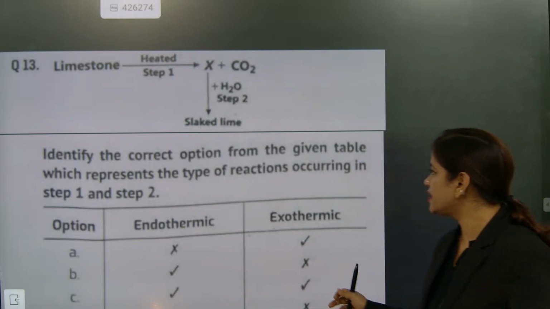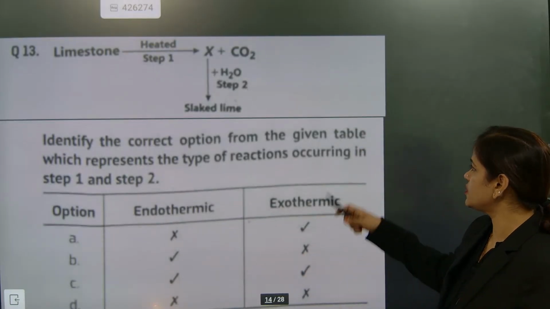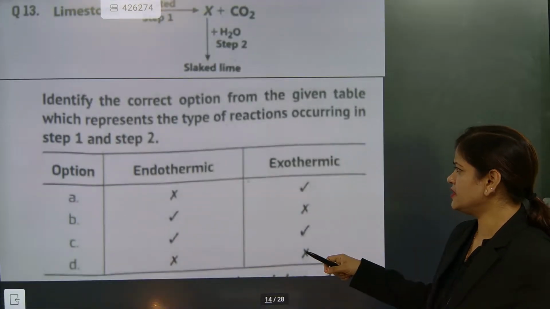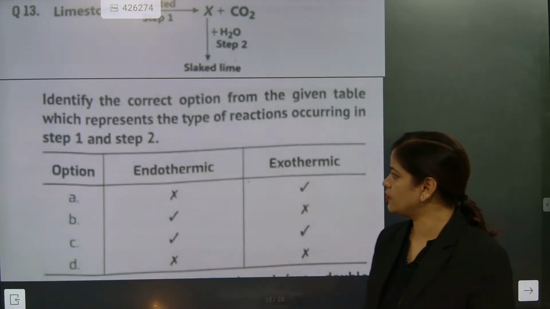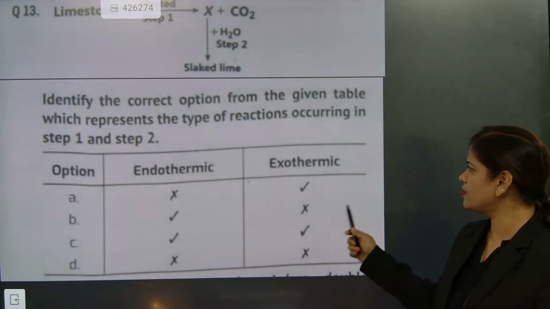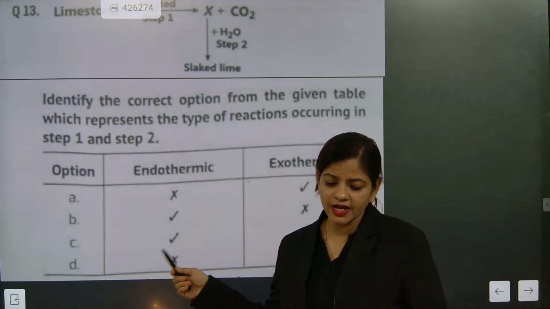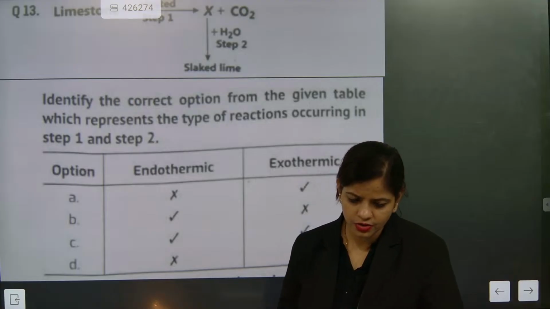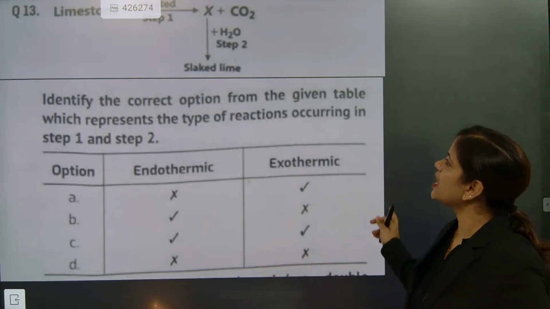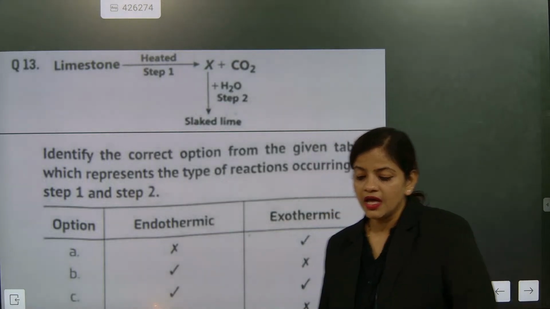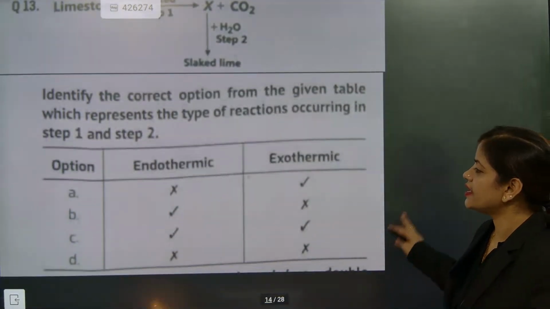After that, the option from the given table which represents the reaction. The first stage is endothermic. After that, the slaked lime formation means heat will be released, so it is exothermic. Okay, so the correct answer is C.